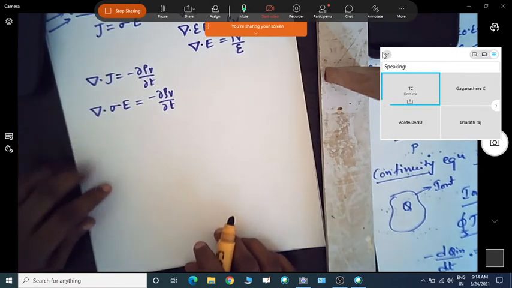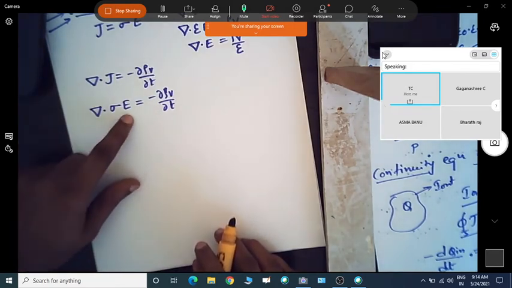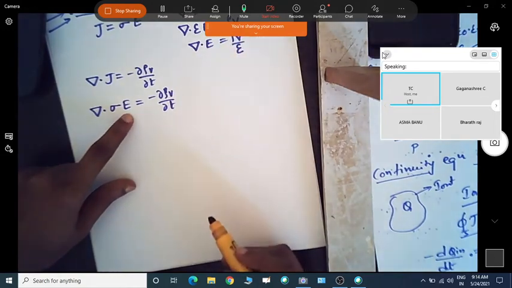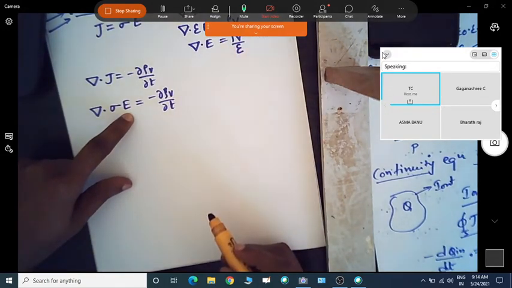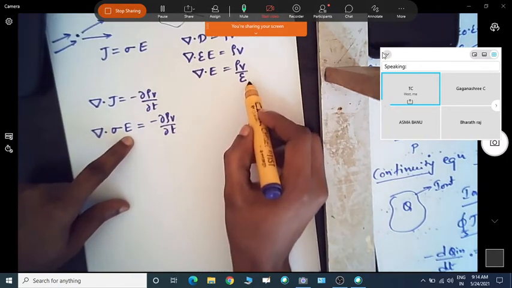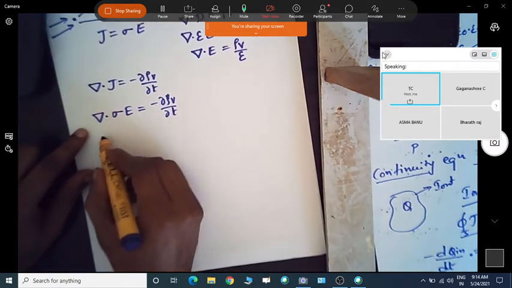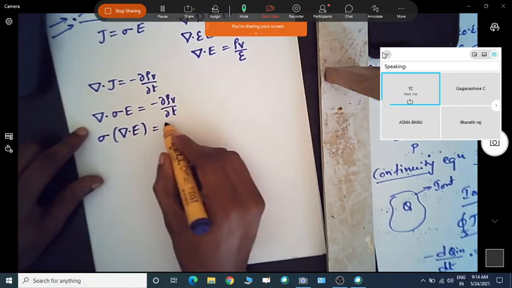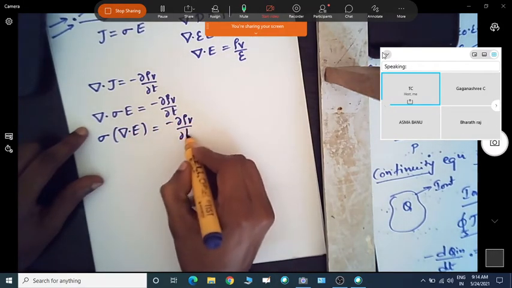Now, from this equation we can substitute del dot E, which is nothing but rho v by epsilon. If sigma is constant, I can take it outside, so sigma del dot E is equal to minus del rho v by del t.